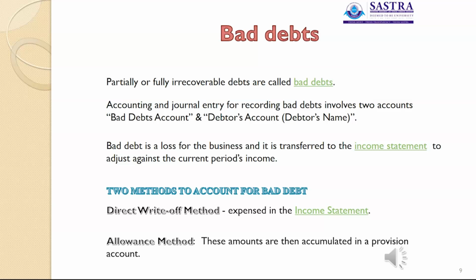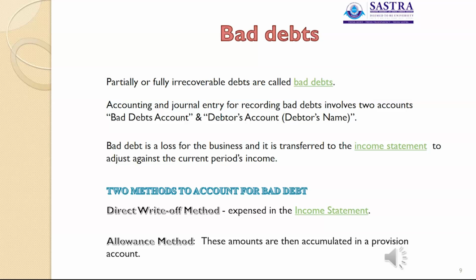Accounting and journal entry for recording bad debts involve two accounts. One is the bad debts account and another one is the debtors account, that is, the debtor's name. Bad debts is a loss for the business, and it is transferred to the income statement to adjust against current period income.